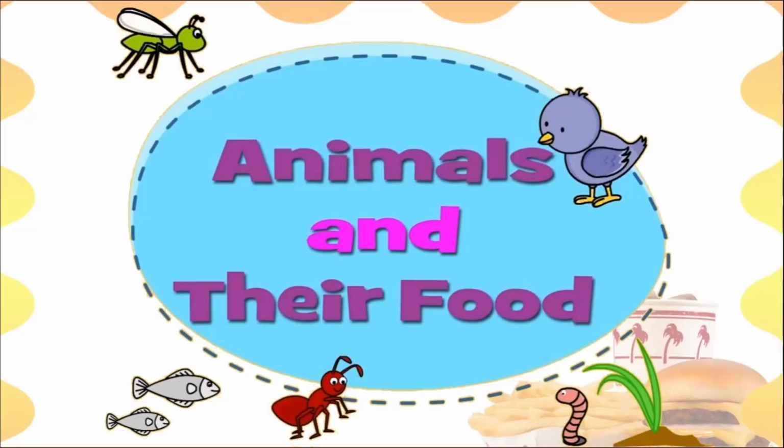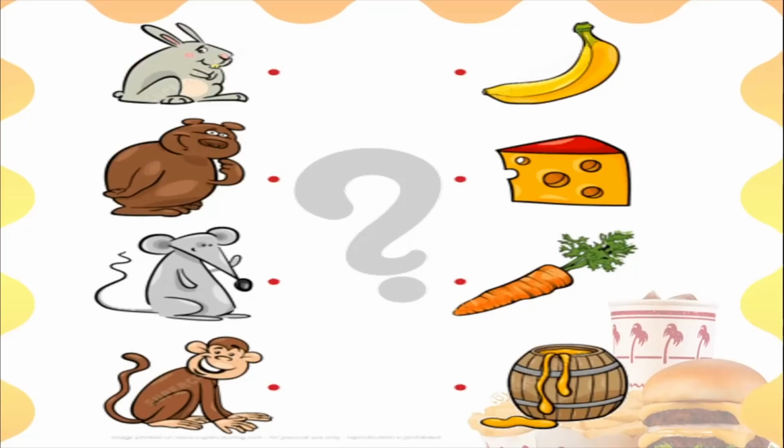Let us try and understand animals and their food. Let us know more about what animals eat and what is their food. So let us start by doing this little quiz on the food of animals. So here we have 4 animals and we have 4 different kinds of food items on the screen for you. So let us go and check what these animals eat.